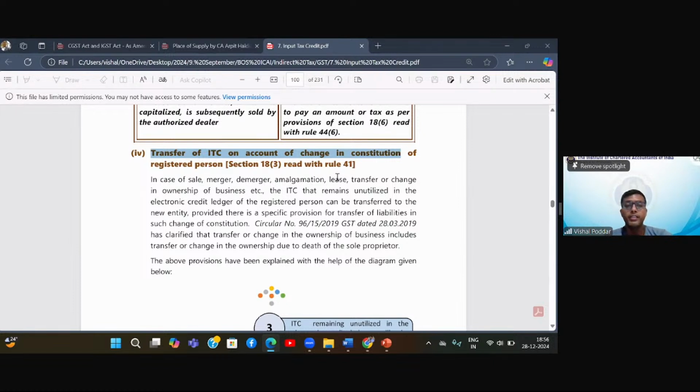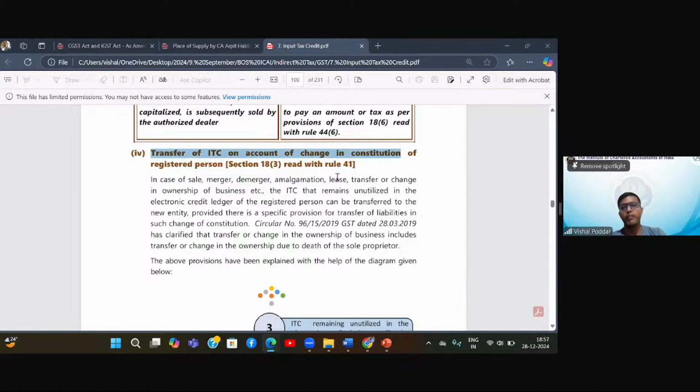I have ITC balance with me because I have been availing ITC over the period, and it is not necessary that my entire ITC gets consumed, especially if I have a lot of capital investment in assets, plant, machinery, etc. The ITC is huge, and it may not get fully absorbed with my sales. It may get absorbed over a period of time, but before that, I decide to sell this business as a going concern. Now, whatever ITC I have, it is lying idle with me.